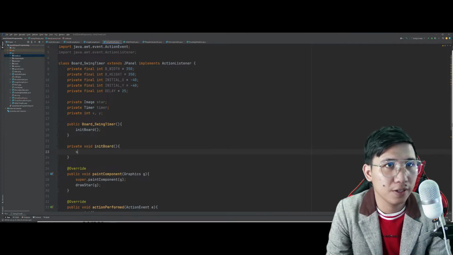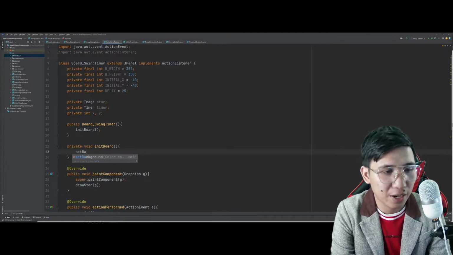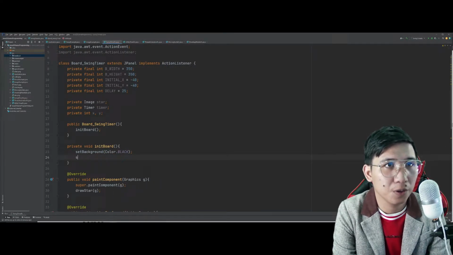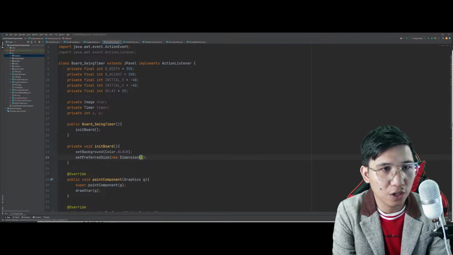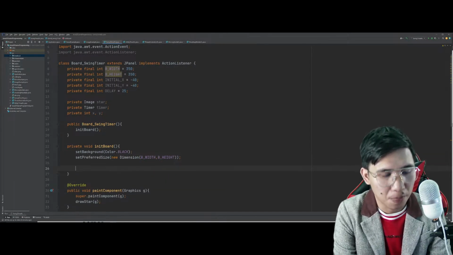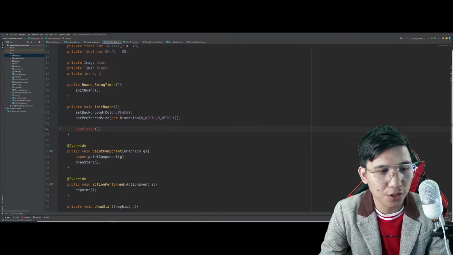I'll set the background into color black for now. I'll set the preferred size, which is kung ano yung initial size natin kanina, which is b underscore width and b underscore height. Okay? Now, dito natin ngayon tatawagin tong panibago nating method na load image.